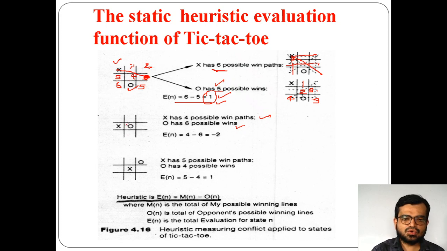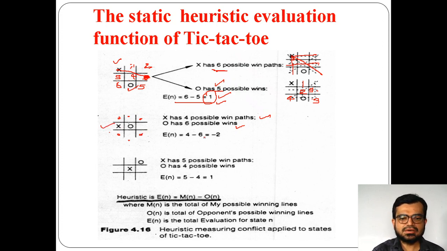Why? Because O can take here, you can take here, you can take here, and you can take here, and 2, 3, and you can take here and here. 1, 2, 3, 4, 5. Why am I not taking here for O? Because here X is already there. So the possibility at this state,